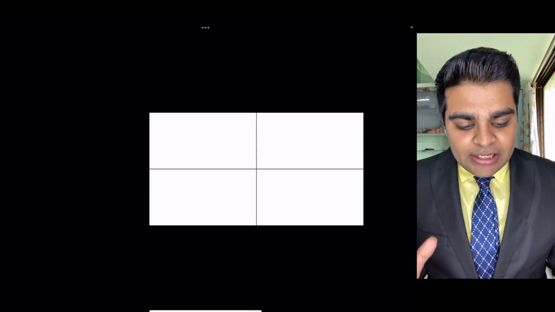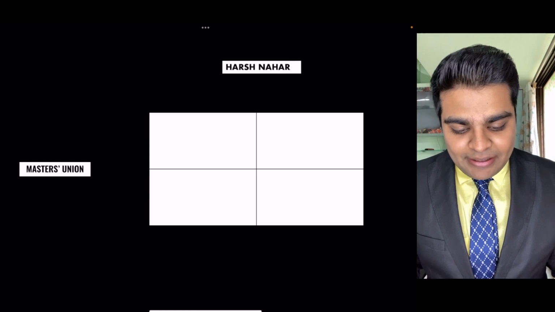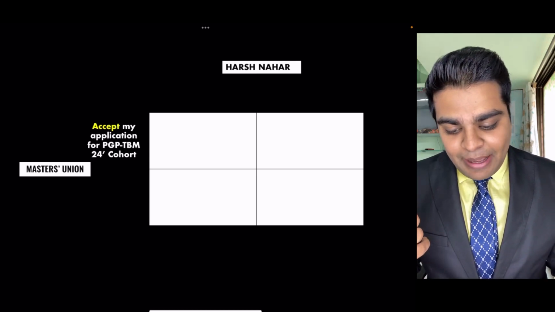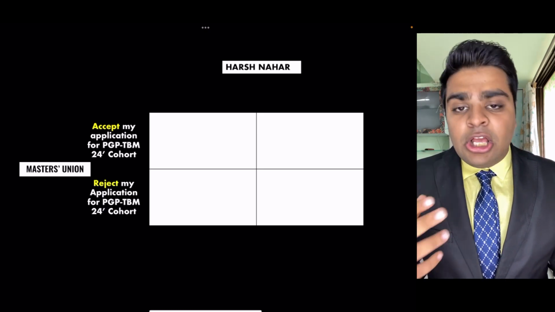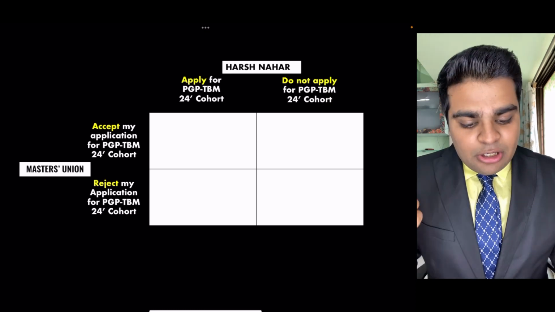First of all, we will take a 2 by 2 matrix. On one end of the matrix we have Masters Union, and on the other end of the matrix we have Harshna, that is myself. Now Masters Union has two options. Number one, it can accept my application or it can reject my application for the PGP-TBM 2024 cohort. On the other hand, even I have two options. Number one, I can apply for the program. Number two, I do not apply for the program.